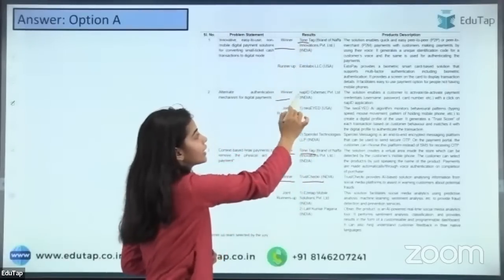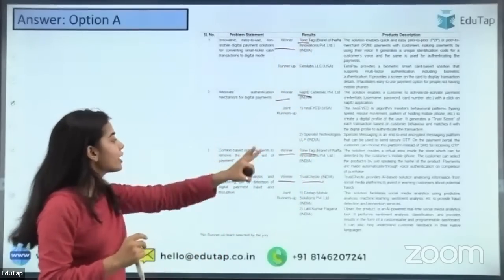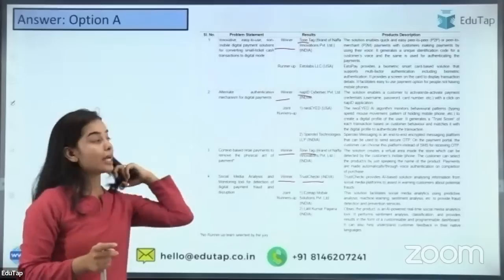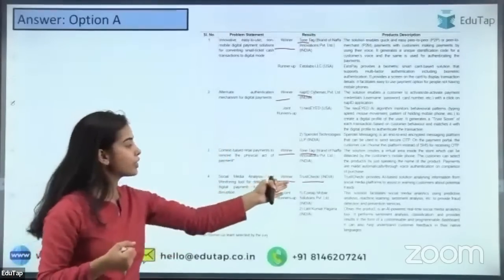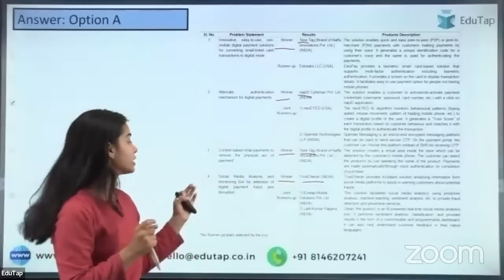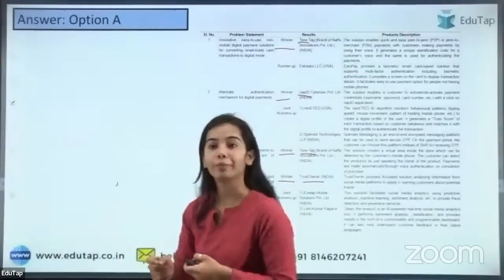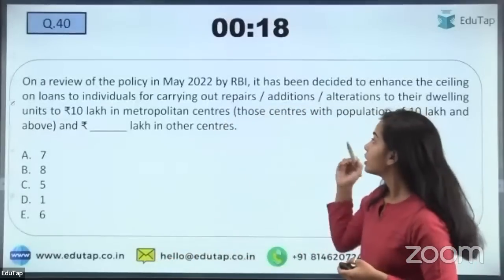ToneTag has been the winner in 2 categories, in the innovative one and in the context-based retail payments. NABARD is the winner of the alternate authentication, and Trust Checker is the winner in the social media analysis one. Okay. So the next one is RBI.